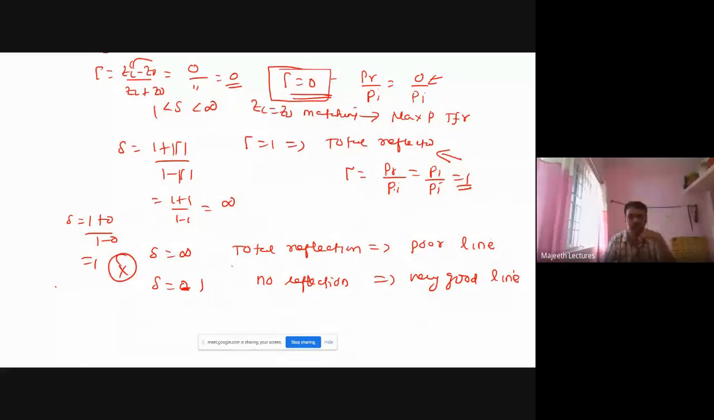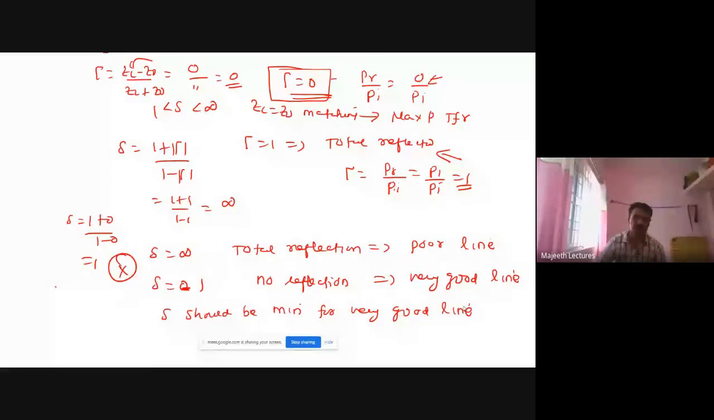What is S equal to infinity? S equal to infinity means the transmission line is very, very poor. Standing wave ratio infinity is a very poor line. Standing wave ratio 1 is a very good line. So S should be minimum for a very good line. That is the thing we must know, and this is what we must remember.